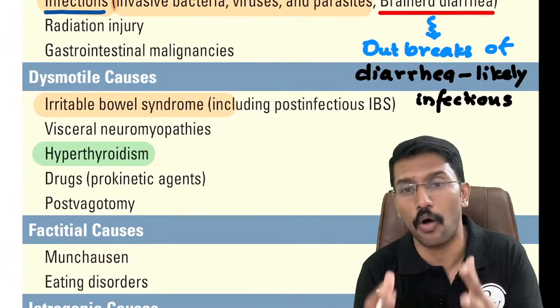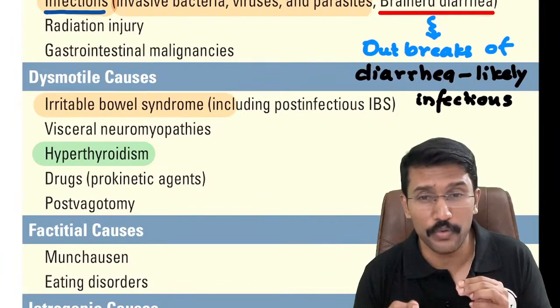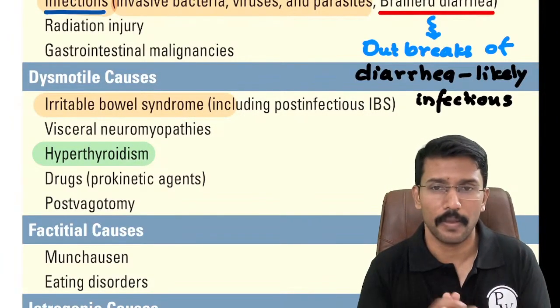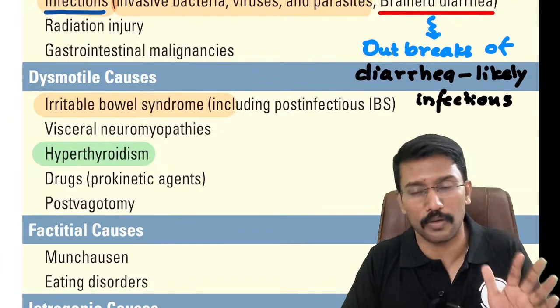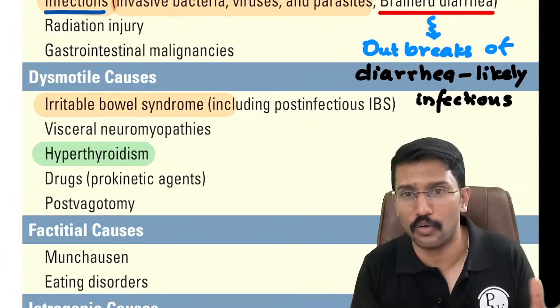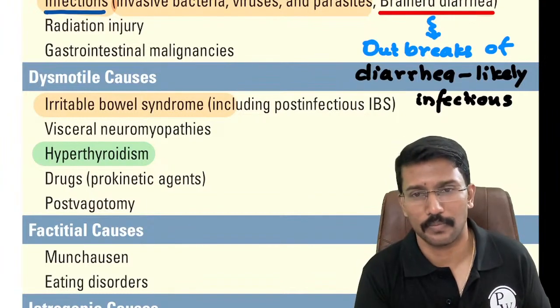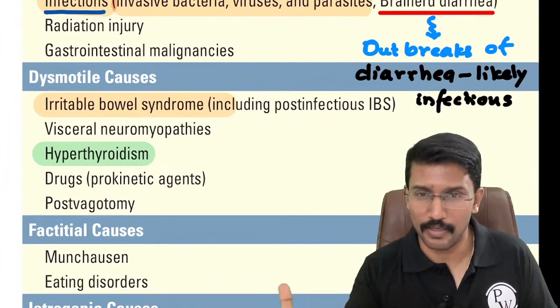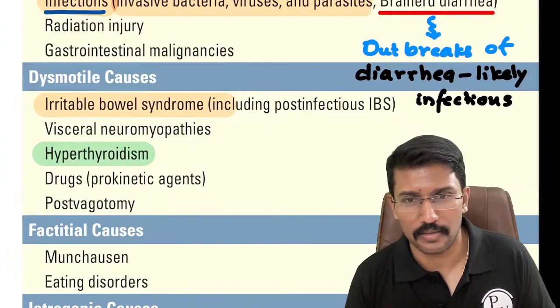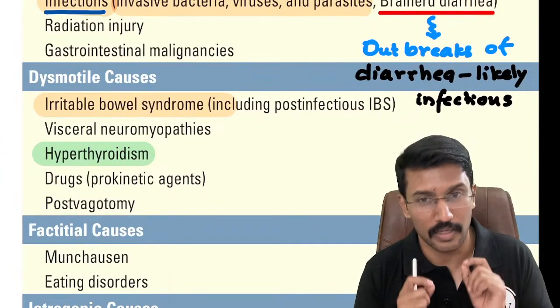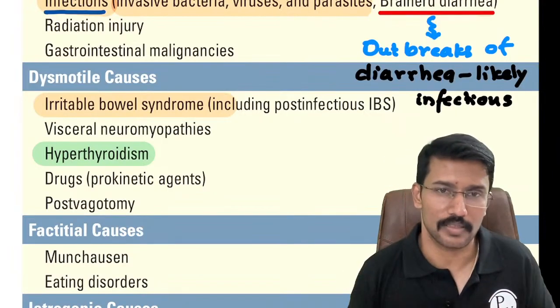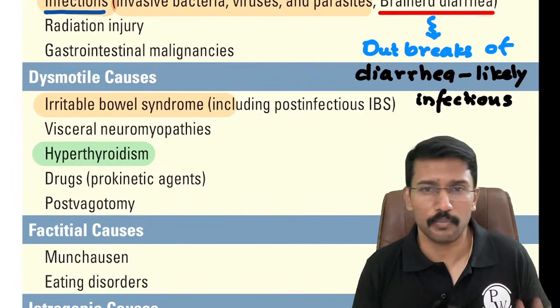But it typically occurs in outbreaks. And how do we know that this is caused by an infection? Because it has been observed that by consuming clean water and clean food during the outbreaks, patients are protected. But those who consume unclean water, they are at increased risk. So from there we understand that probably some infective organism is responsible, but exactly which organism, there is no consensus. We call it as of now as Brainerd.